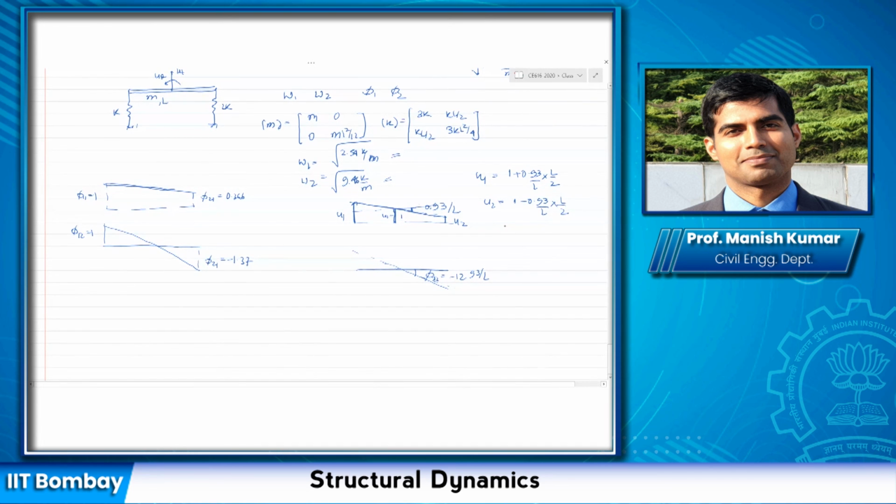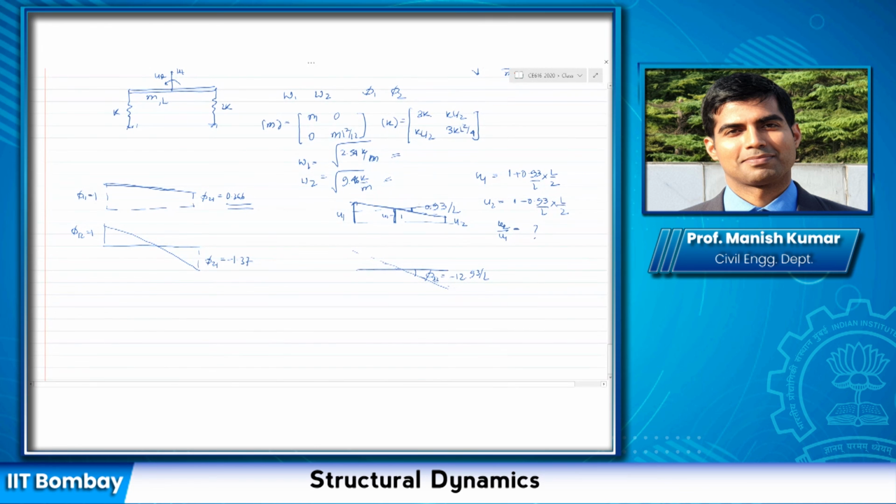Then if you take the ratio of u2 with respect to u1, it should be exactly equal to 0.366. This is how you can confirm that these two mode shapes, although they look visually similar, also numerically represent the same mode shape.